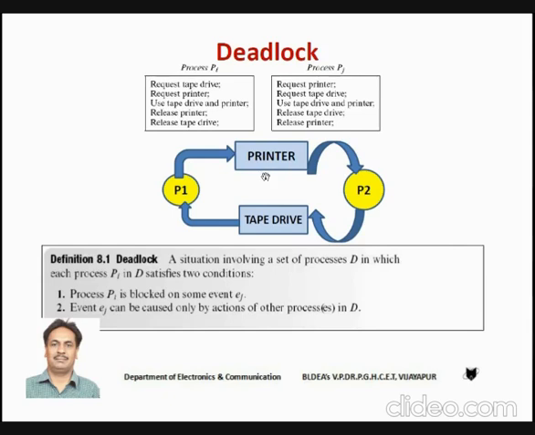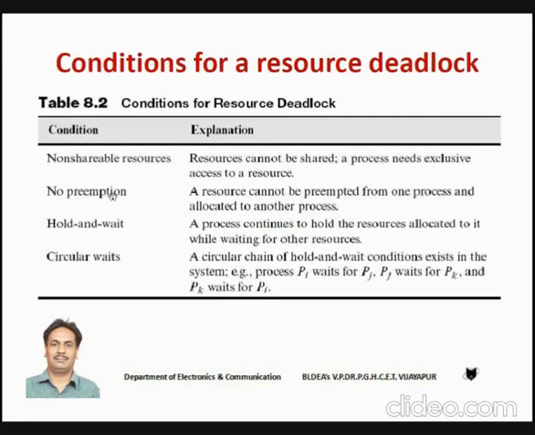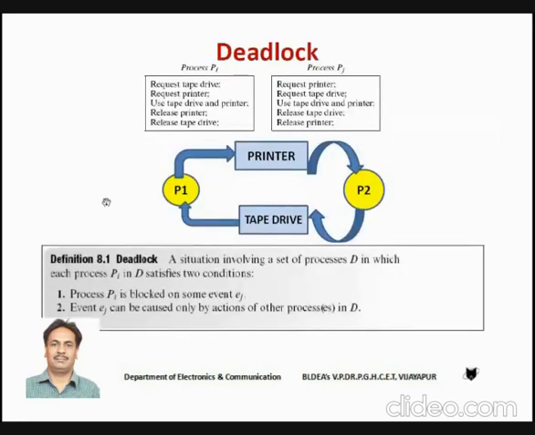What is the first condition we have? Non-shareable resource. Assume that these two resources, printer and tape drive, are non-shareable. In that case, deadlock can occur because they require exclusive usage of the printer or tape drive. And the second condition is no preemption. Assume that none of the processes can be stopped, so we cannot preempt a resource from a process. In that case, we can say that deadlock has occurred.